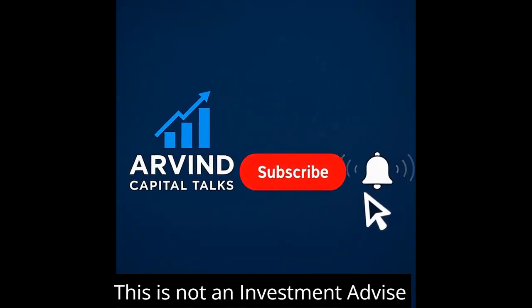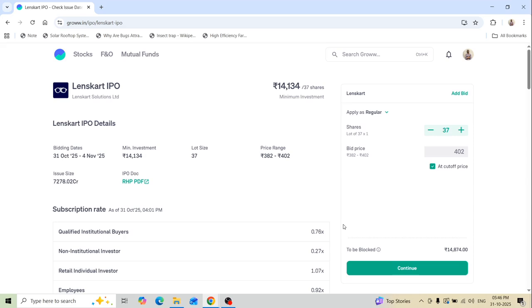So today we are going to discuss another important and interesting topic, which is the Lenskart IPO. You all know that the Lenskart IPO opened on 31st October and is closing on 4th November. So let's discuss more about the details.